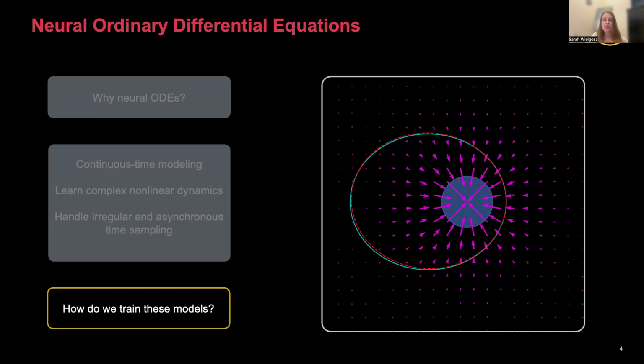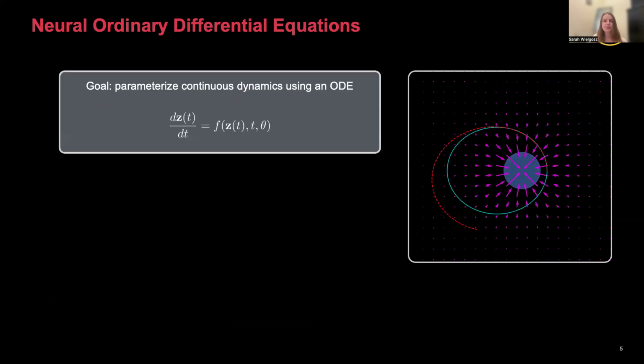It's clear that these are well suited for applications, but how are these actually trained? I'm going to give a brief primer, and it's not important to understand all the details, but I'll point out the key concepts for you to understand and be aware of. The goal of our neural ODE is to parameterize continuous dynamics using an ODE. And we parameterize this ODE using a function, which in our case is going to be an MLP.